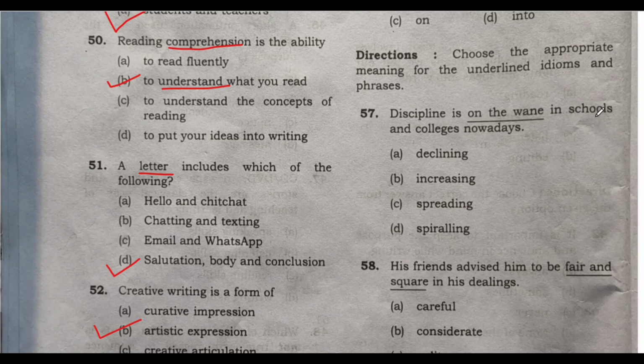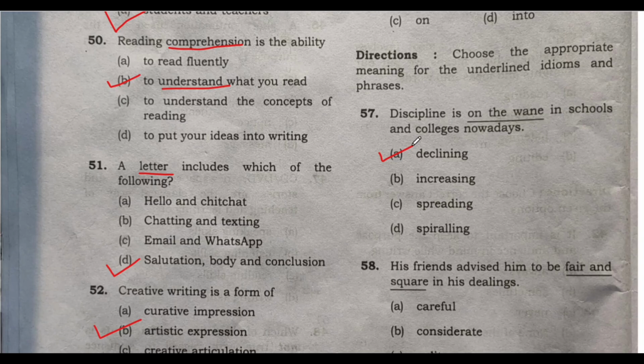Discipline is on the wane in schools and colleges nowadays. So discipline is what? Increasing, spreading, spiraling, or declining? Of course, we know that these days, the students do not have enough discipline, right? They are not so disciplined like during our time in schools. We respected the teacher so much. We were afraid of the teachers so much, right? We never dared to go against the teacher, and we treated them so well. We respected them like our parents, like our elder brothers and sisters.